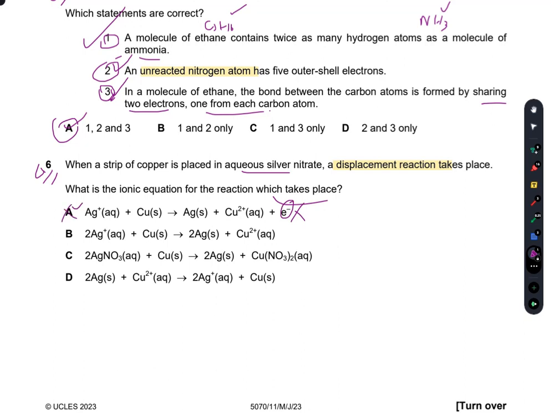I check B, so there are 2 Ag positive. So the strip of copper will displace them. B is true. This is right because copper will displace here and copper will form something with NO3, like this. C is the general statement. This is the general reaction. C is incorrect, and D has shown that silver has been oxidized here. So D is also incorrect. B is the right option.